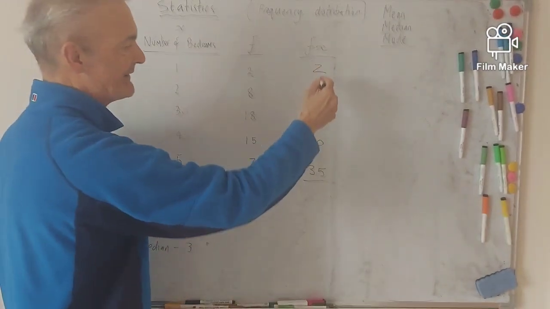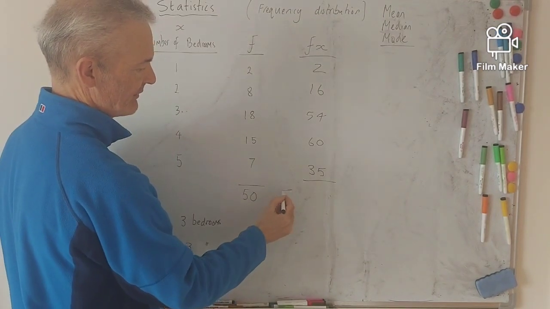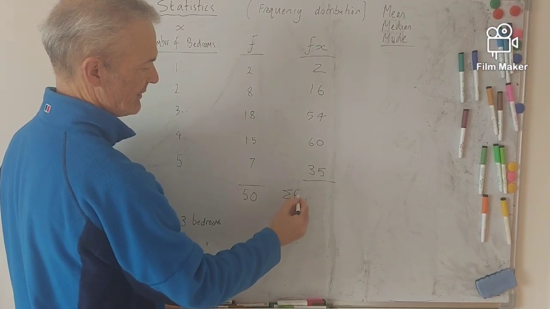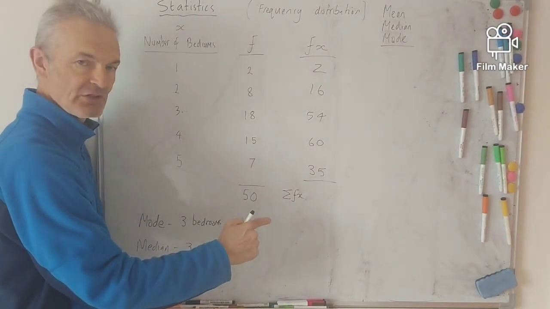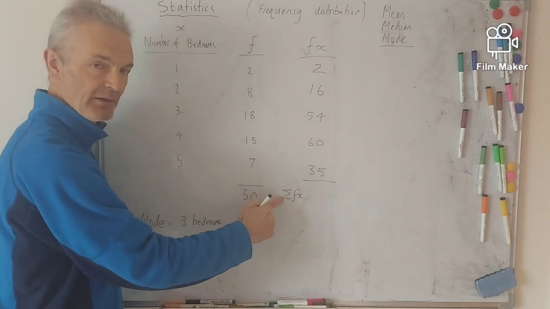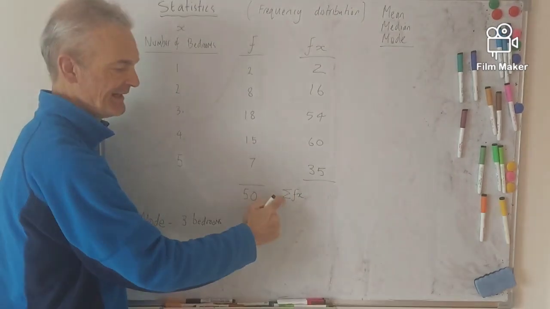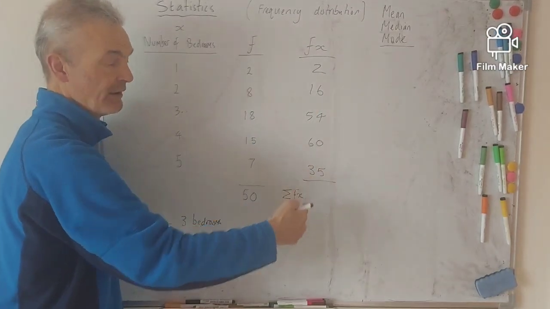So we're going to add up that column. So I'm going to use this idea here, which I introduced in the last session. This sigma, it means the sum or add up. So I'm adding up all the fx's. So I'm just adding these up.